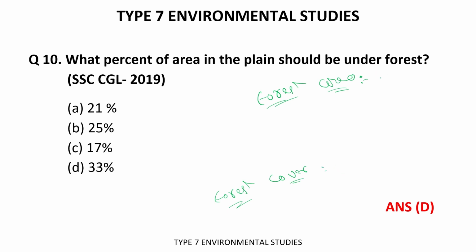If we talk about the forest area, then it is the total area covered by forest.